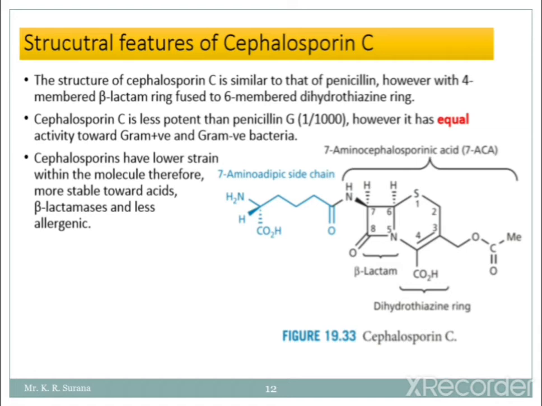Cephalosporins have a lower strain within the molecule, therefore they are more stable. As we have already discussed in the introduction, cephalosporins are acid stable, stable towards acid pH, and also stable to beta lactamase enzymes, and they have less allergic reactions.